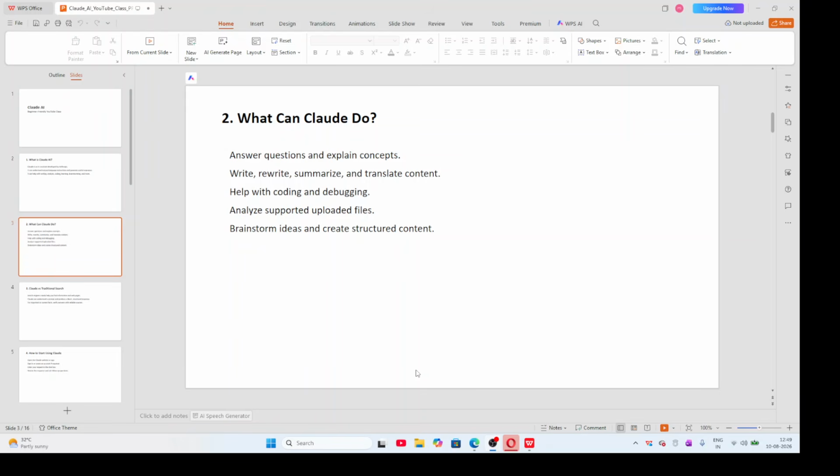Cloud is an artificial intelligence tool. It is similar to ChatGPT. Okay. Introduction. Now we will explain about the introduction. Let us understand what we can do in Cloud AI.